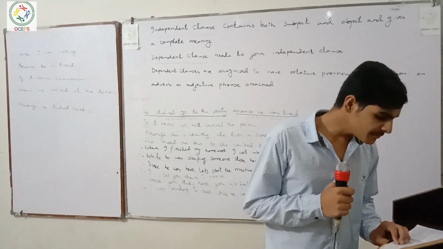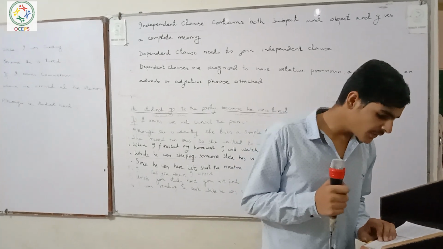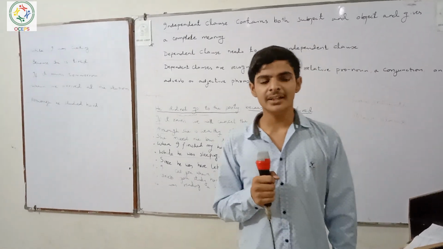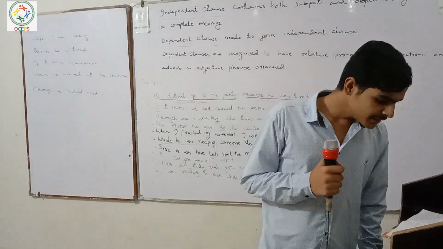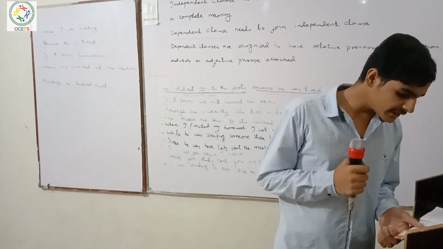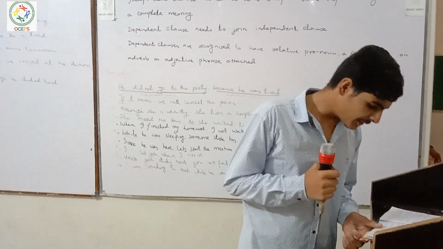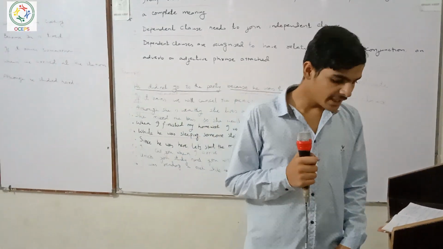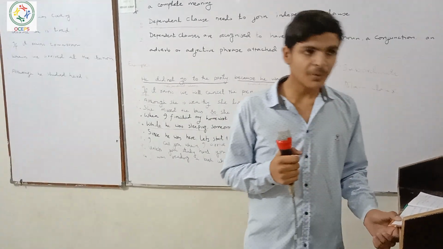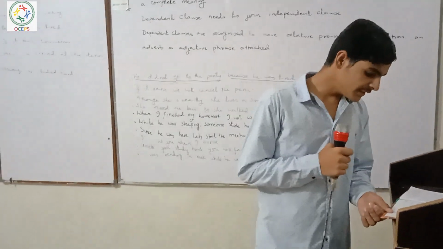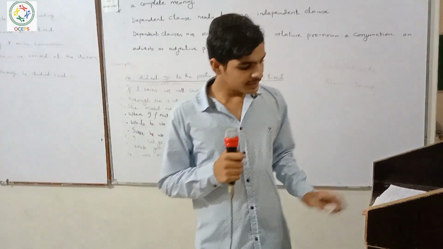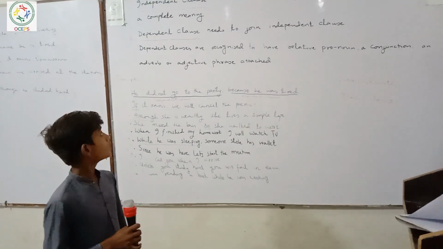And number three is: if you study hard, you will pass the exam. If you study hard is the dependent clause, and you will pass the exam is the independent clause. And number four is: the car that I bought last year has broken down. The car has broken down is the independent clause, and the dependent clause is that I bought last year. And number five is: although it was late, they continued working. They continued working is the independent clause.